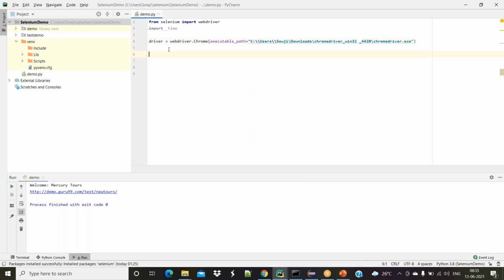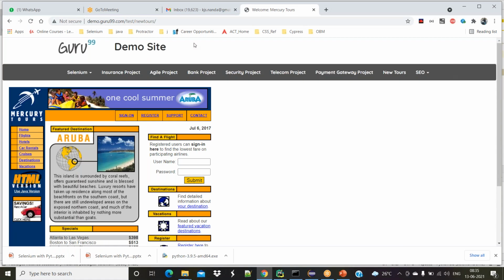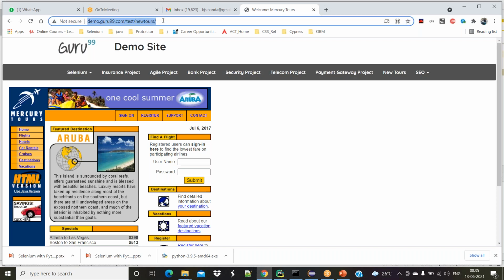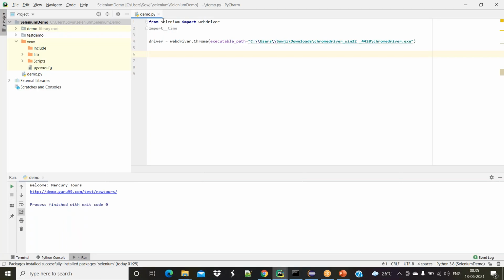So by this line, I can open one empty browser. Once I open the empty browser, I am supposed to launch this URL in that empty browser. How can I launch it? For that, we have the method driver.get.